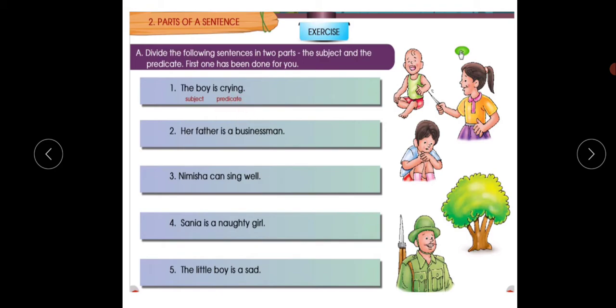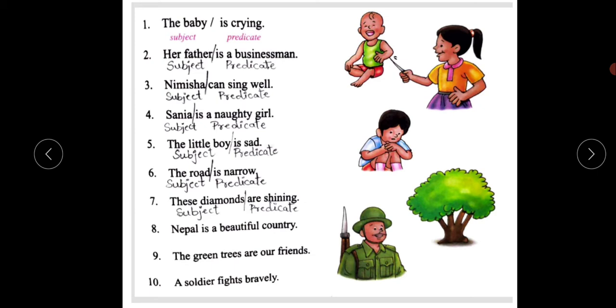Here they have not done the homework, so we'll see. I have done it for you. Look here: her father is a businessman. So, her father, he is a human being, a person, right? For that sake, her father will become the subject, and is a businessman, the rest of the sentence, will become the predicate. Understood? Next.